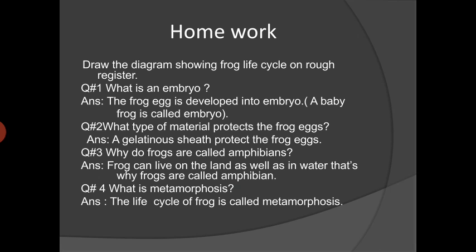Now it's time for homework. Your homework is that you have to draw the diagram showing the frog life cycle on the rough register, and you have to write these questions on your rough register as well. Question number 1 is, what is an embryo? The frog egg develops into embryo. A baby frog is called embryo. What type of material protects the frog eggs? A gelatinous sheet protects the frog eggs.